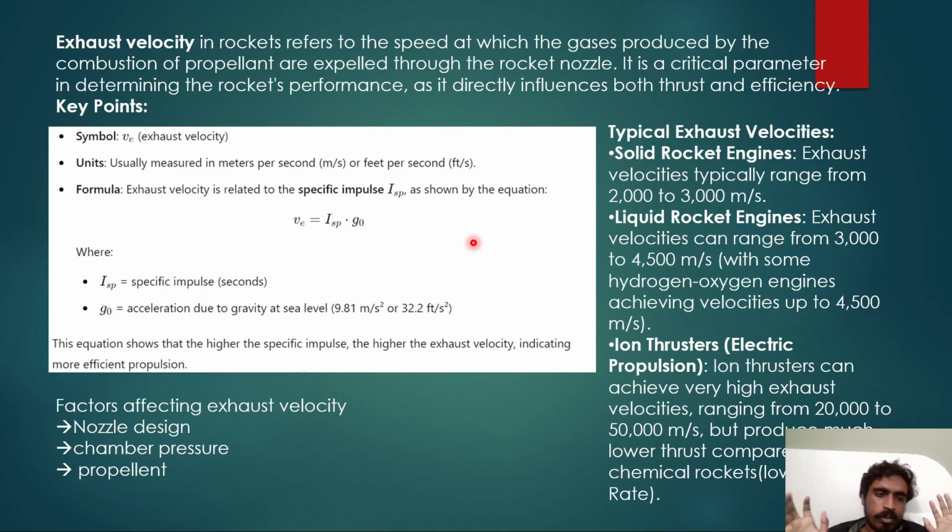And let's come to the exhaust velocity. The exhaust velocity formula is this: specific impulse times g. No, it is g, not the gravitational constant. The g value is 9.8. Why is the exhaust velocity this?